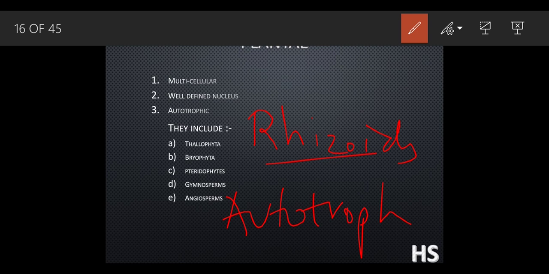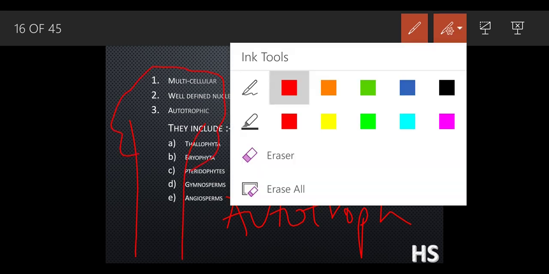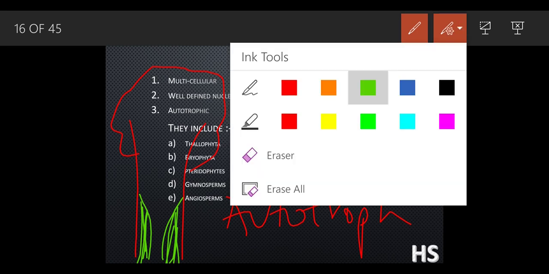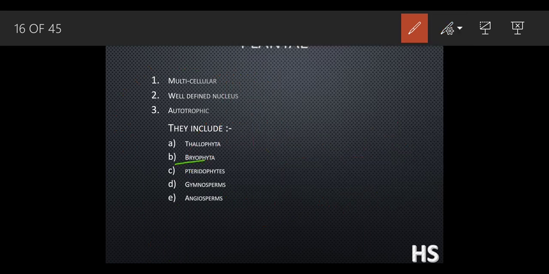Where are we going to see this Bryophyta? Suppose I make a tree. In the rainy season you have seen this part, a greenish color structure that grows on the plants. What is this greenish color structure? This greenish color structure is nothing but the mosses, which grow on these trees.